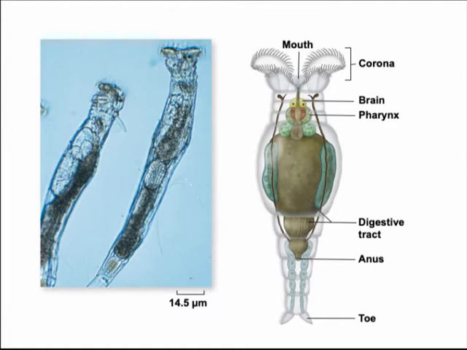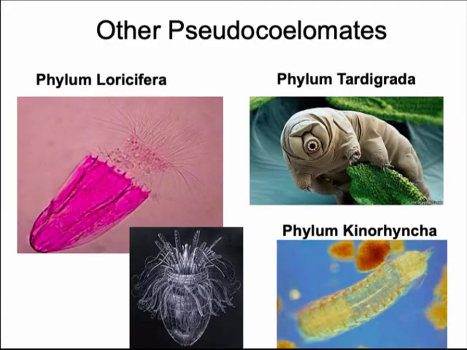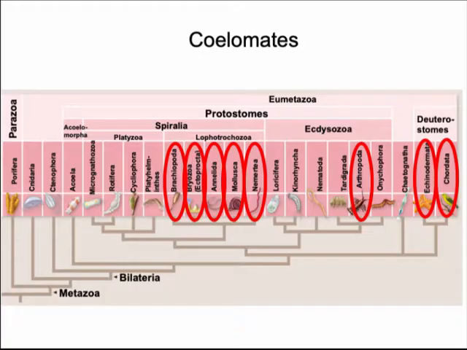A microscopic image of what a rotifer looks like, you will see them if you look at a water sample from a pond. They're very common. Another group of pseudocoelomates includes animals like the charismatic water bears that can survive in very extreme environments. And finally, we're going to look at the coelomates. This is a very diverse group, and coelomates include protostomes that have a different origin of the coelom and deuterostomes that have another origin of the coelom.